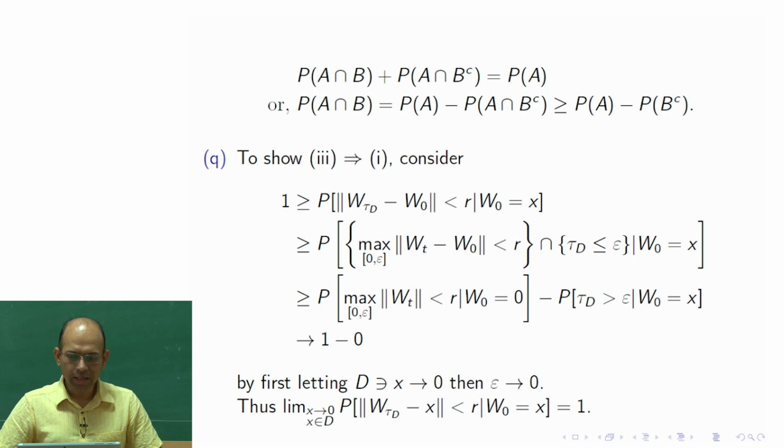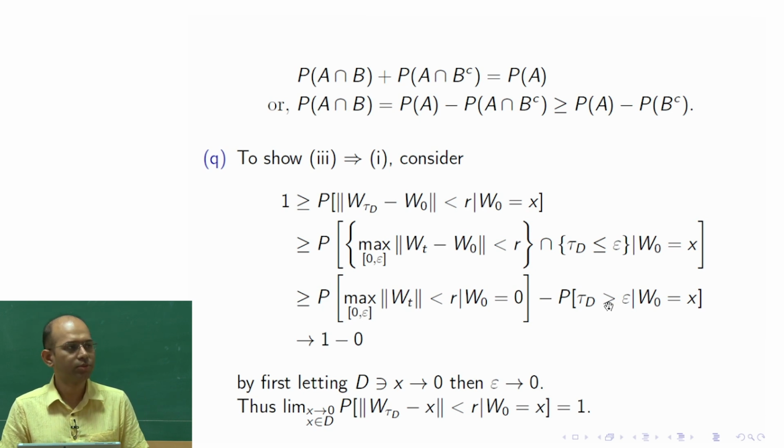Now we see that we have fixed epsilon, and we take x tends to 0. So when you take x tends to 0, we are actually talking about the third condition, correct? That when epsilon is fixed, the probability of tau d greater than epsilon given w0 is equal to x, in the limit x tends to 0, is 0.